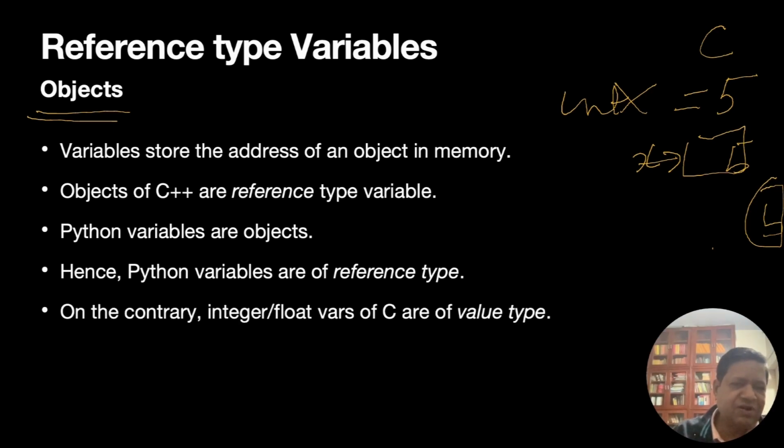On the contrary, the integer and float variables of C are value type. So you see this word, value type. They are different types, and that's a key thing. That's why these two kinds of variables behave very differently.